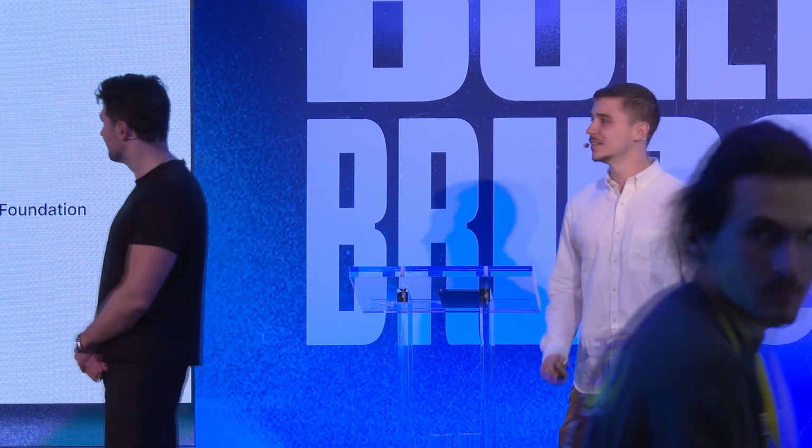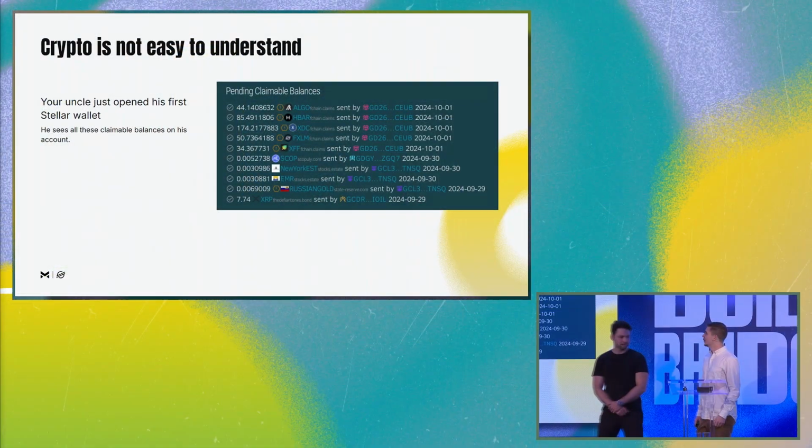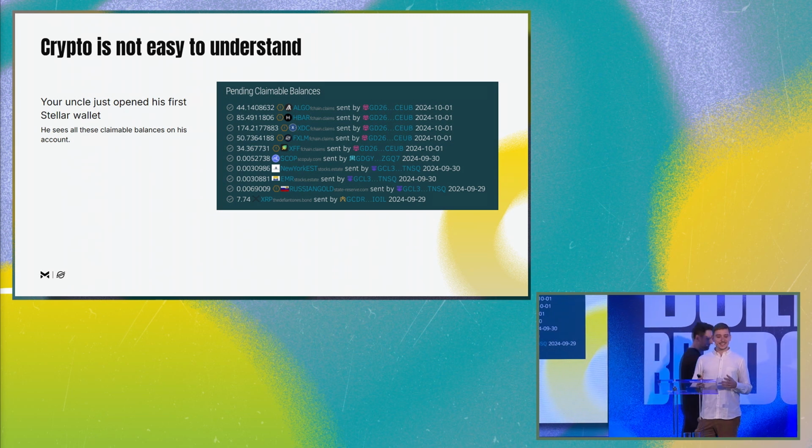We research and protect the whole Stellar ecosystem, from wallets to protocols to everything that is on the ecosystem right now. So to start off, let's start with a small scenario.